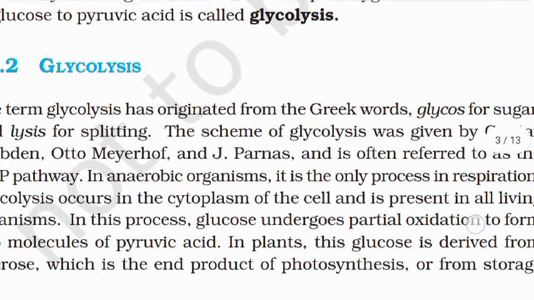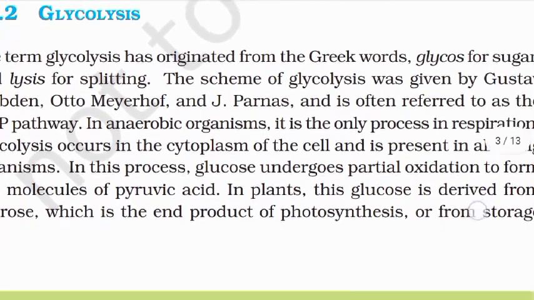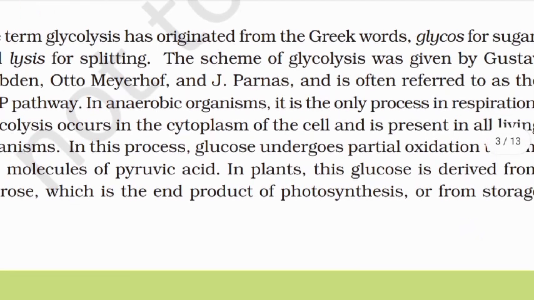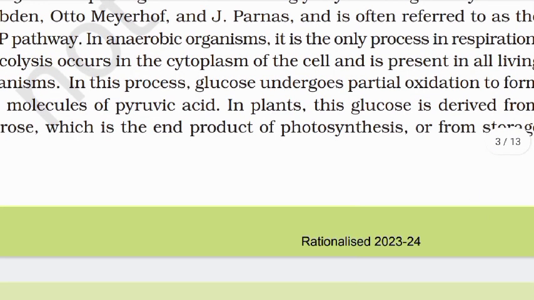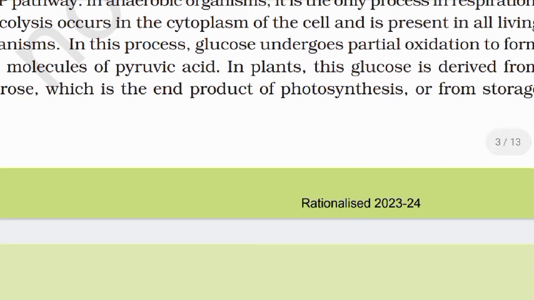This breakdown of glucose to pyruvic acid is called glycolysis. The term glycolysis has originated from the Greek words glykys for sugar and lysis for splitting. The scheme of glycolysis was given by Gustav Embden, Otto Meyerhof and J. Parnas and is often referred to as the EMP pathway. In anaerobic organisms, it is the only process in respiration. Glycolysis occurs in the cytoplasm of the cell and is present in all living organisms. In this process, glucose undergoes partial oxidation to form two molecules of pyruvic acid.